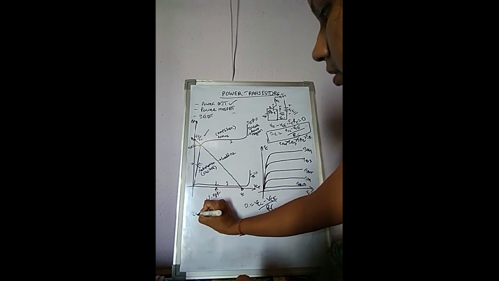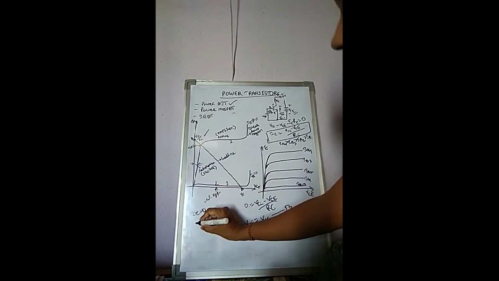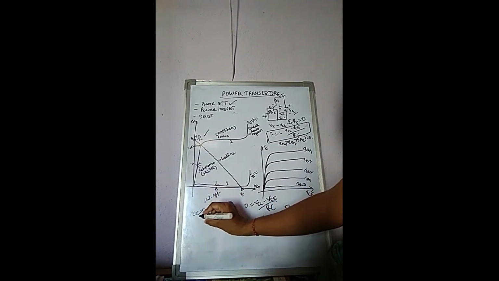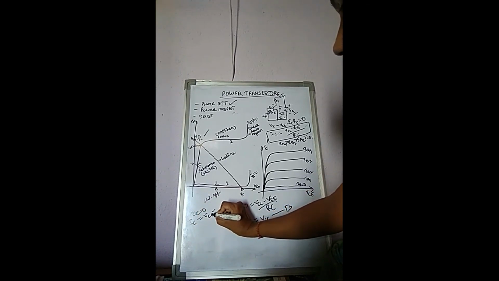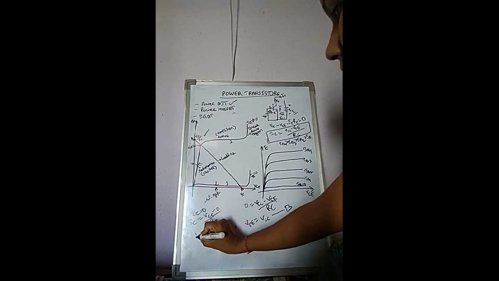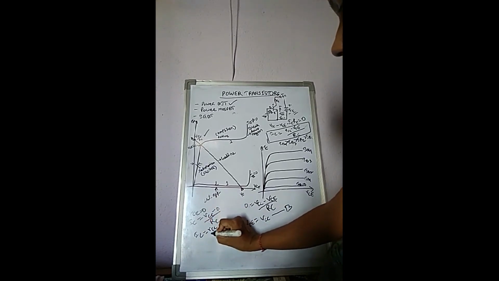And here this point is indicated by point A, where there is no VCE. That means here VCE is equal to 0, which means IC is equal to (VCC minus 0) by RC. That means IC is equal to VCC by RC.